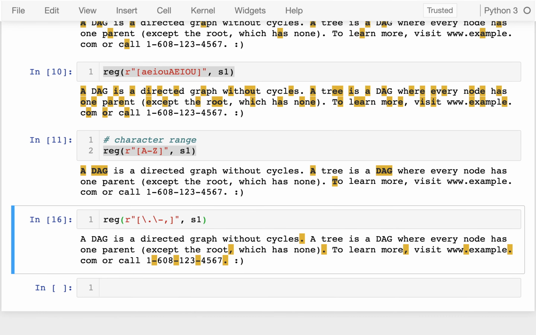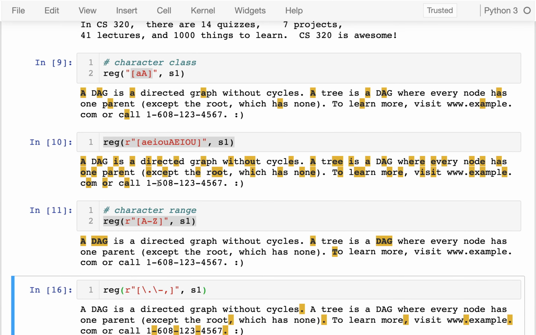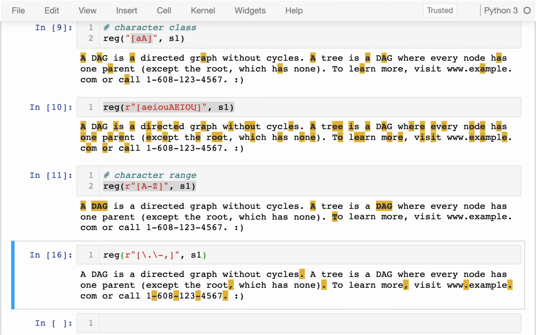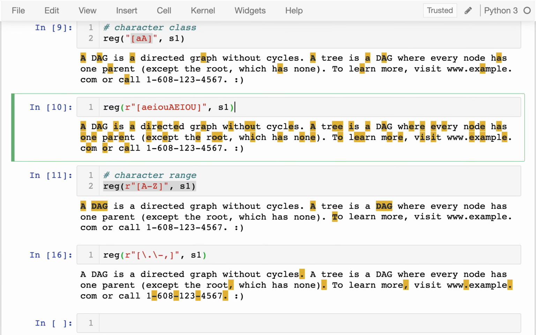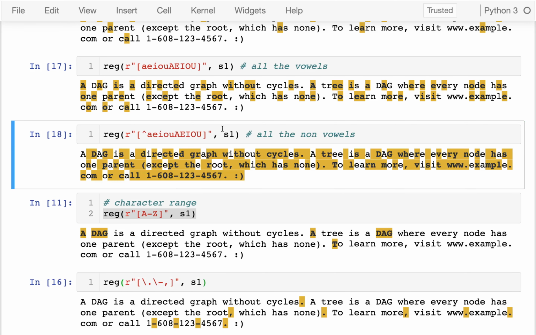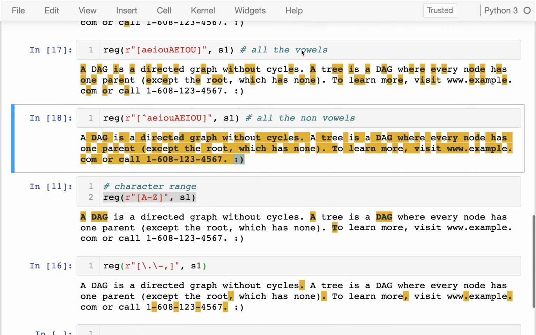Okay, so we saw character classes, we saw character ranges. Another thing I want to talk about is a negative character class. So here I was looking for all the vowels, right? And if I wanted to, I could look for all the non-vowels. The way I do that is at the very beginning of my character class, I just put a little hat, right? So this means not. And so this will grab everything except the vowels. And notice it's also catching punctuation and that sort of thing.